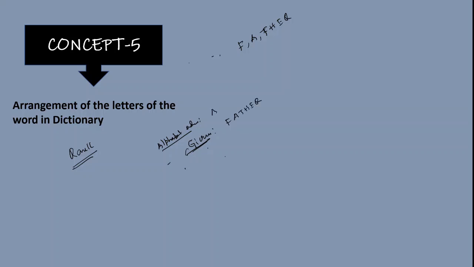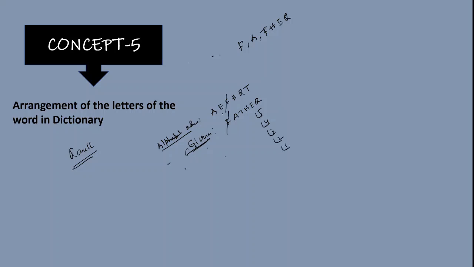So write alphabet order. A, B, C, D, E, F, G, H, I, J, K, L, M, N, O, P, Q, R, S, T. So this is alphabet order. Since it is a 6-letter word, so what to do? Factorial 5, factorial 4, factorial 3, factorial 2, factorial 1, you write it.